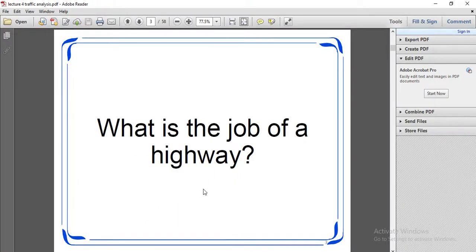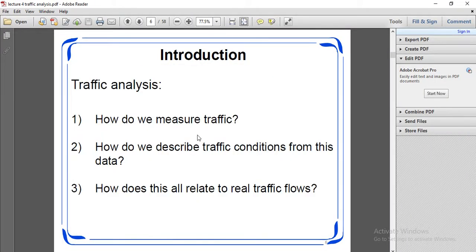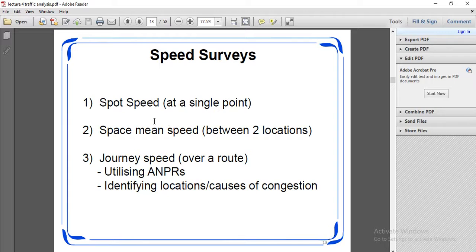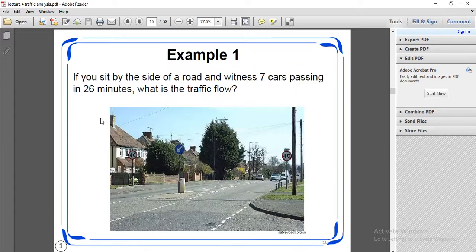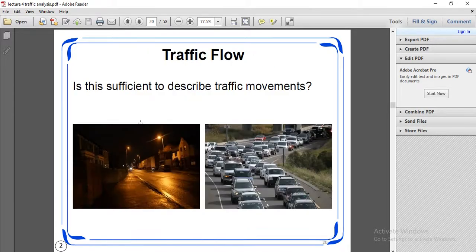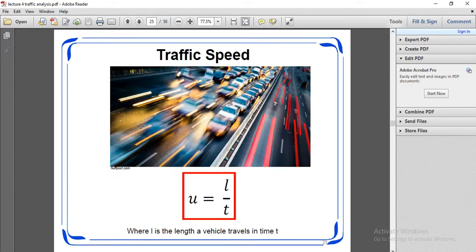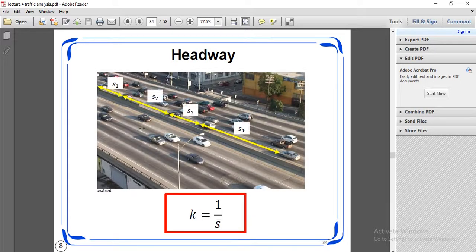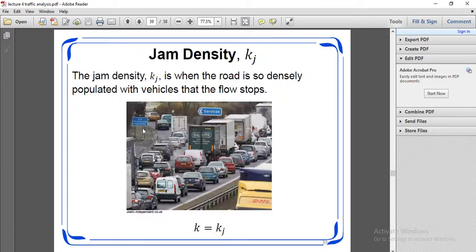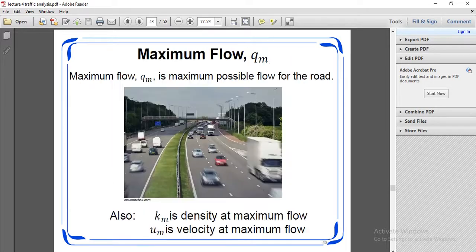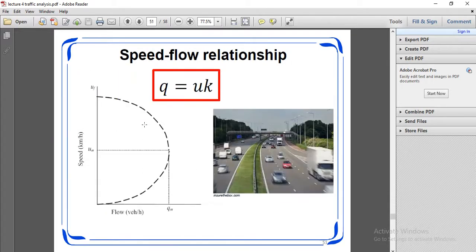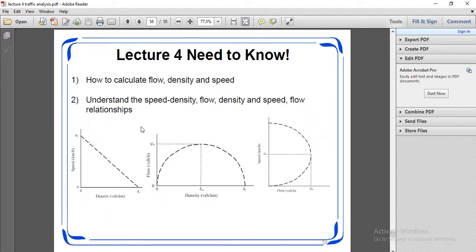Okay, so now time mean and space mean. We can take count of traffic flow, traffic density, speed, the speed flow relationship, and what is speed and density.